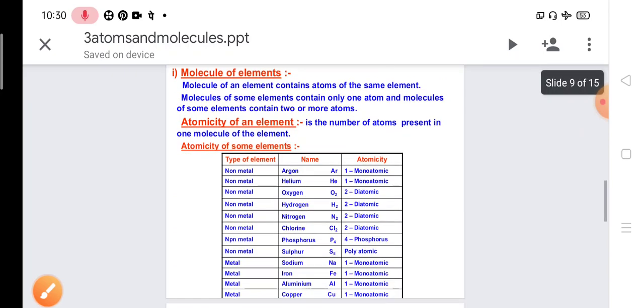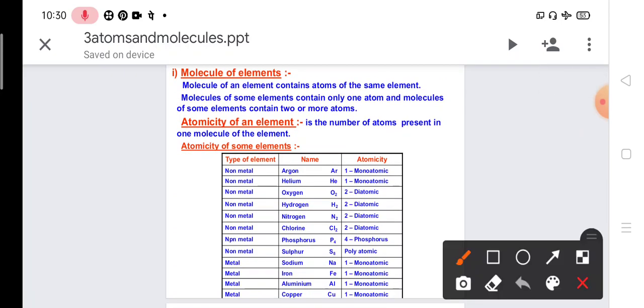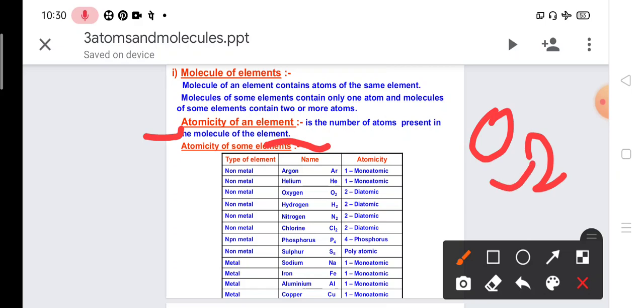What is atomicity? Atomicity of an element is the number of atoms present in the molecule of the element. So the number of atoms present in the molecule of an element is called the atomicity of an element. For example, the oxygen molecule. If we write the oxygen molecule, we write O2. How many atoms are present over here? 2. So its atomicity is 2.